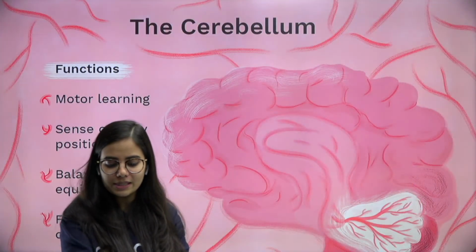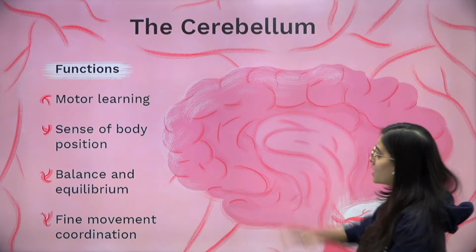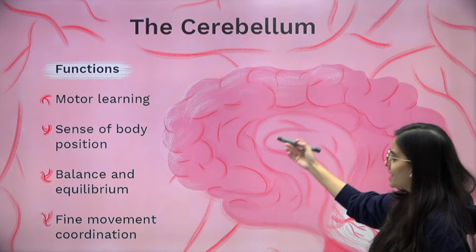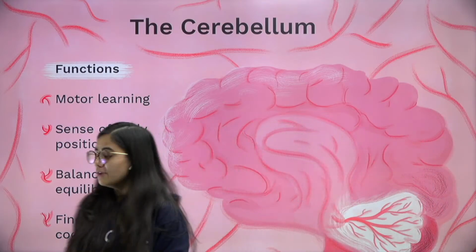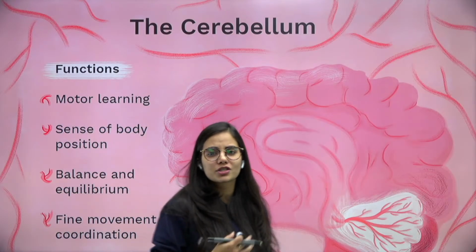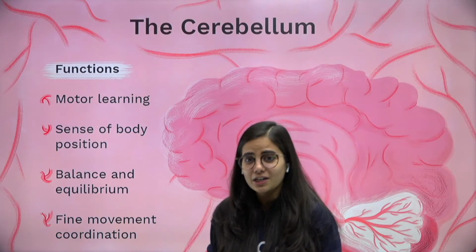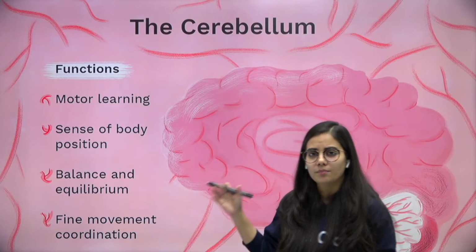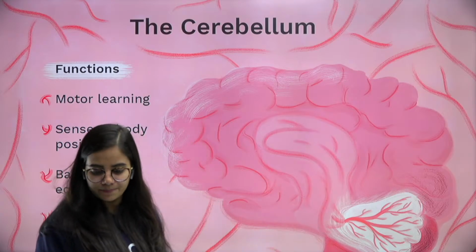Okay, so you can see all these are the important functions which the cerebellum performs, like motor learning, whatever activity that you do, sense of body position, balance and equilibrium, then fine movement coordination. Everything which our body is doing is helping us in body gestures and in our everyday activity. You're able to grab a bottle of water. How? Because your body is in balance. So for that, we need the help of the cerebellum.